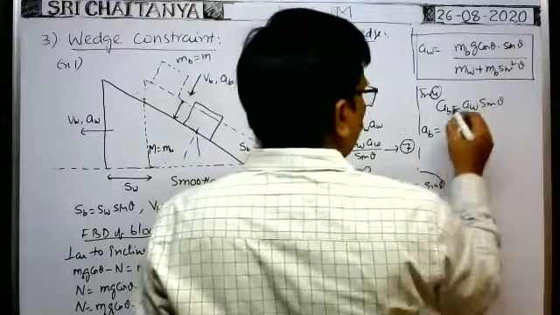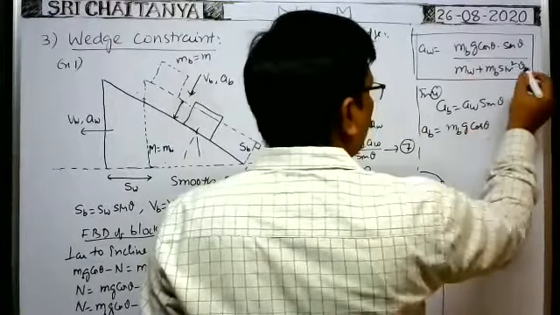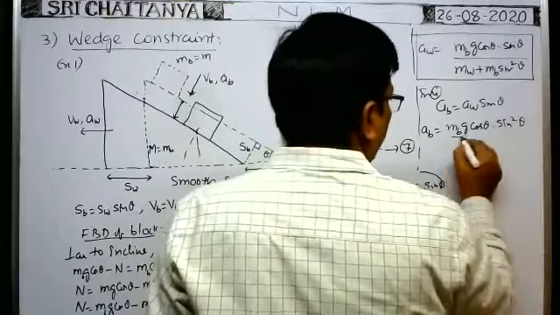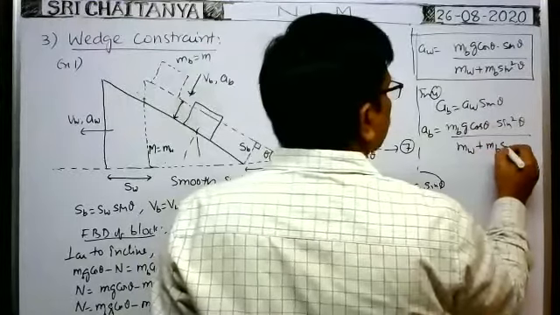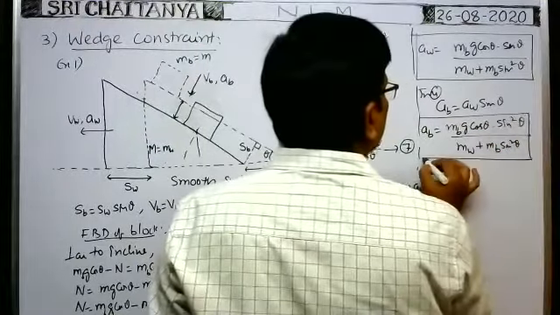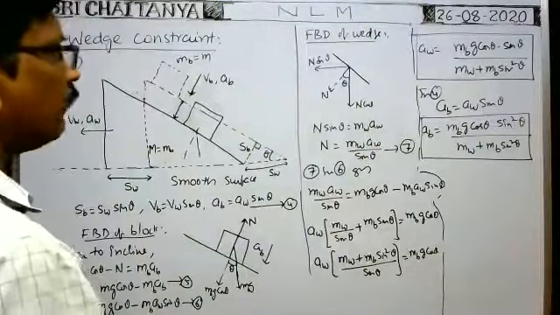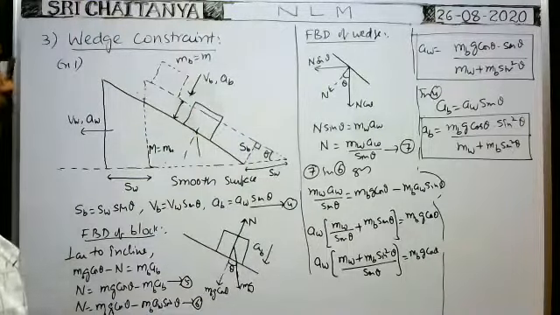That means you will get sin square theta: mbg cos theta into sin square theta whole by mw plus mb sin square theta. This is the acceleration of the block perpendicular to the incline.